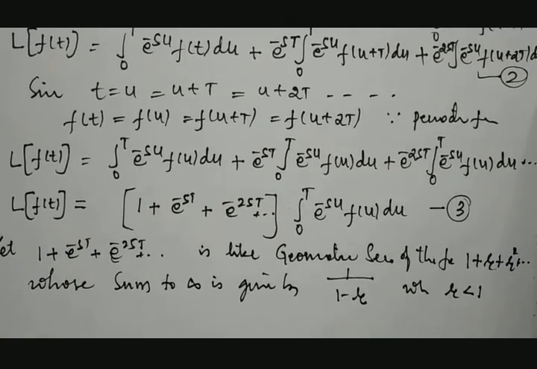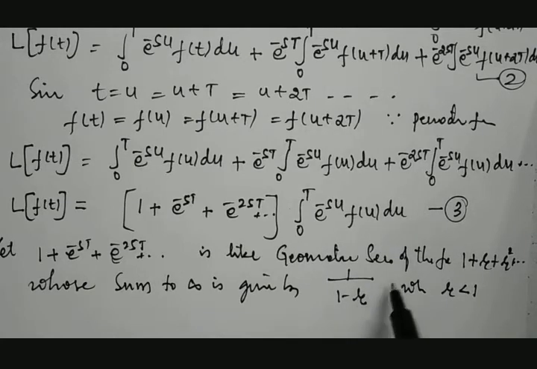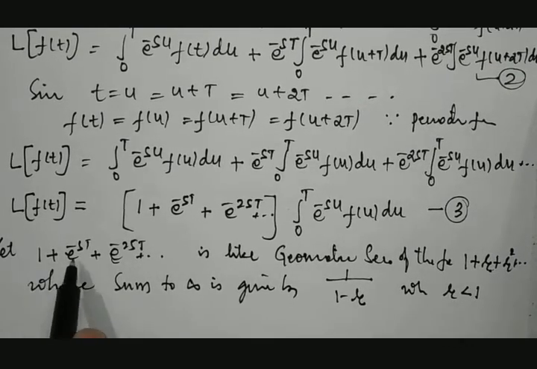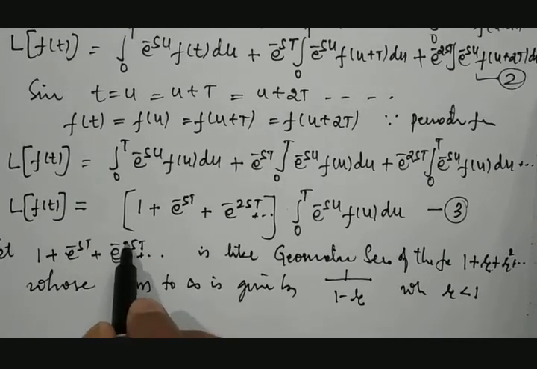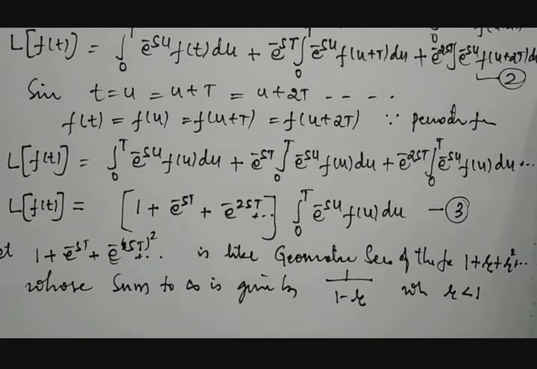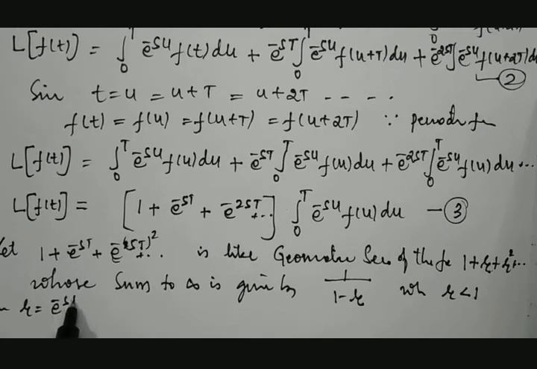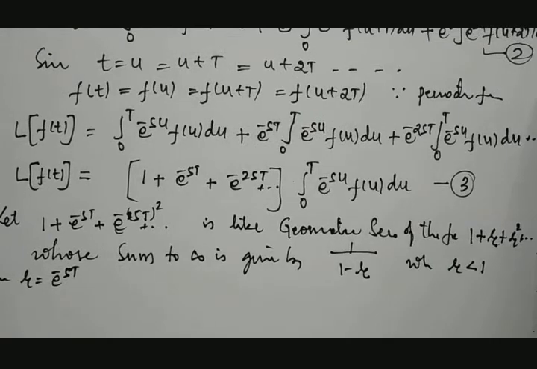Now compare this result, 1 plus r plus r square, whose summation is 1 divided by 1 minus r, with this series: 1 plus e raised to minus sT plus e raised to minus sT whole square, and so on. If you compare, what is r here? Here r is equal to e raised to minus sT.